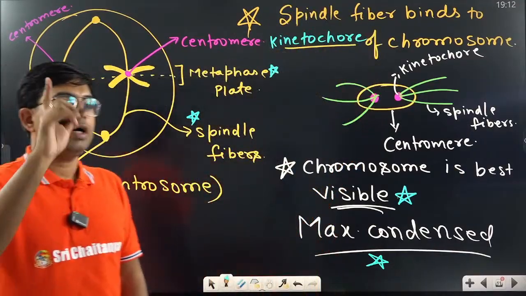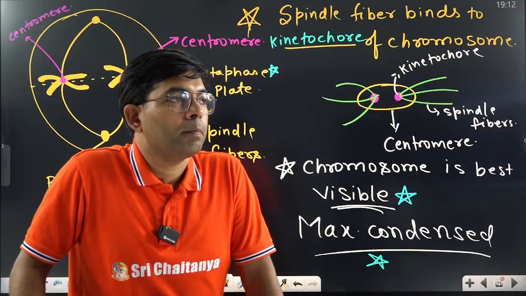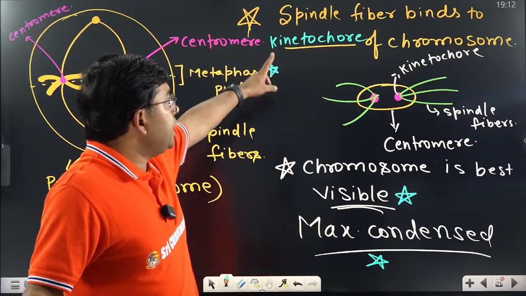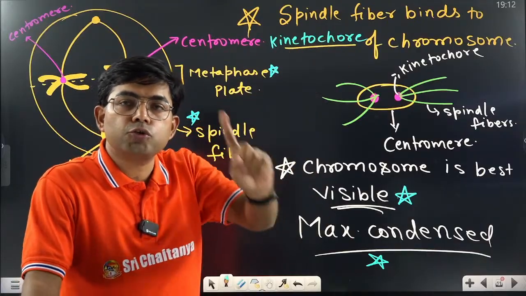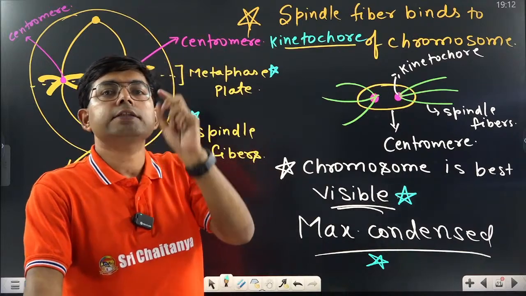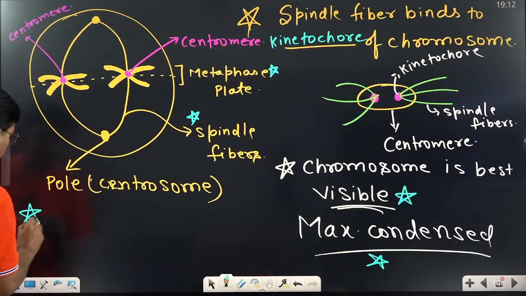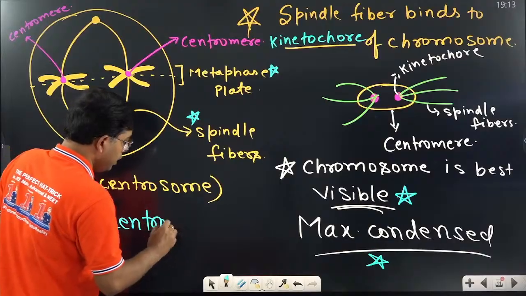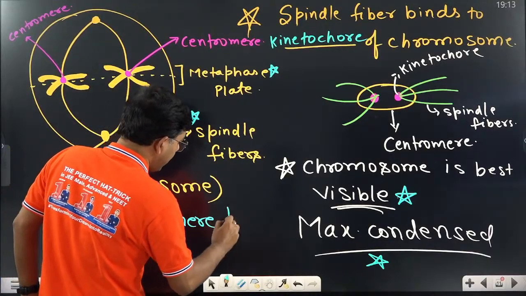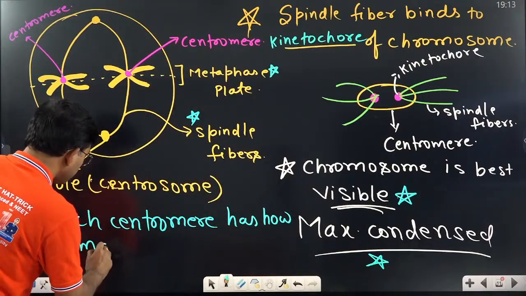If I ask you a question, let me see how many of you can answer it. Spindle fiber binds to kinetochore. Fine. If I ask you, each centromere has how many kinetochores? Question. Each centromere has how many kinetochores?